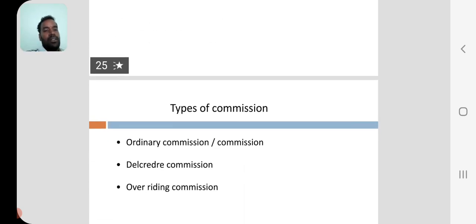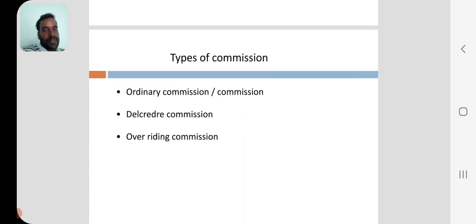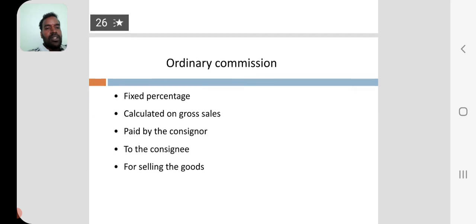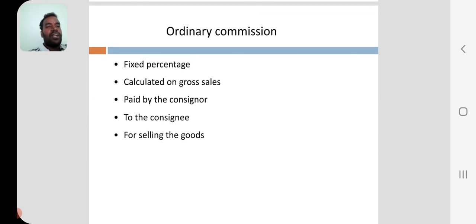So there are different types of commissions. One is ordinary commission, the second is del credere commission, the third one is overriding commission. So first one is ordinary commission. Already I have discussed the consignee is only responsible to sell the goods.